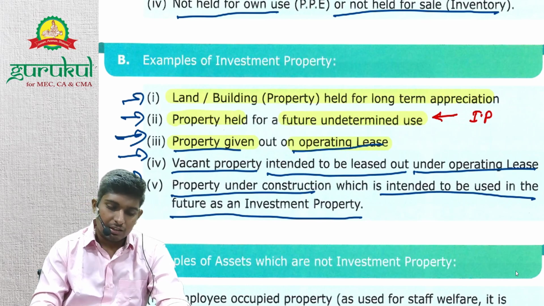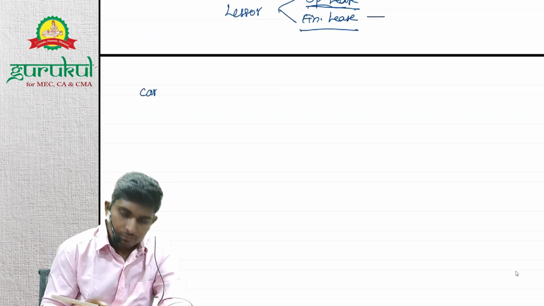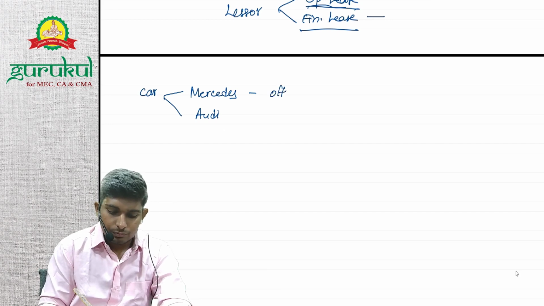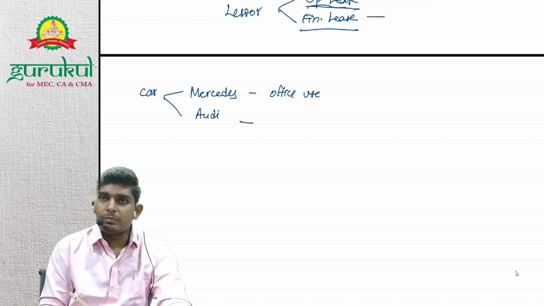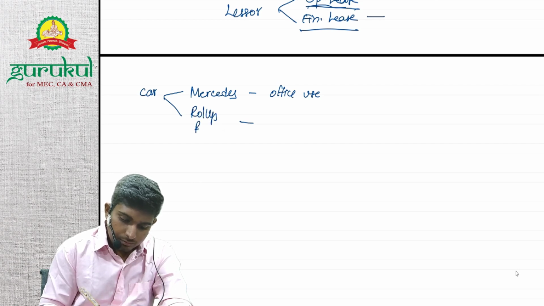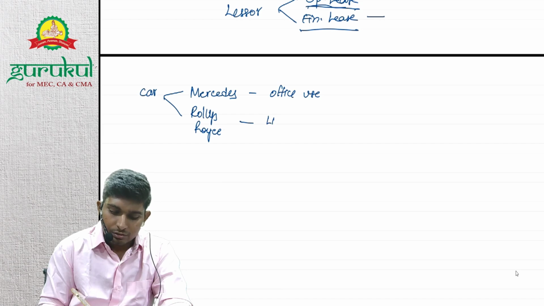Now let's say I have a car. I have two cars, say one Mercedes and one Rolls Royce. I have decided I will use the Mercedes for my office use, and the Rolls Royce I believe is great for investment, since Rolls Royce releases only limited stock.